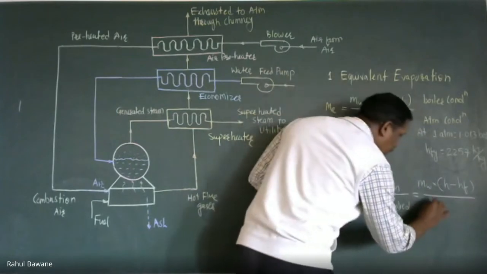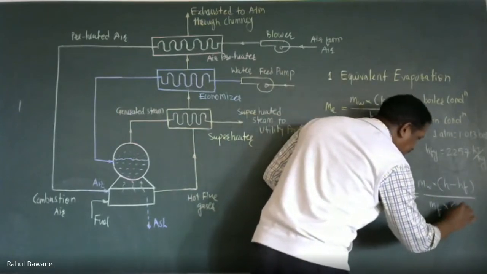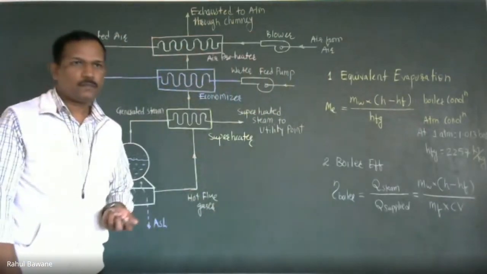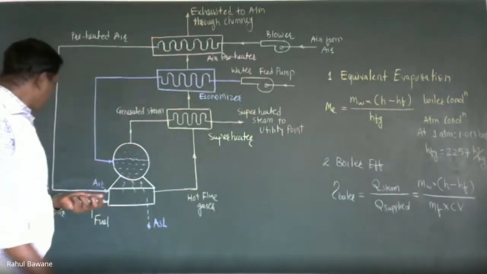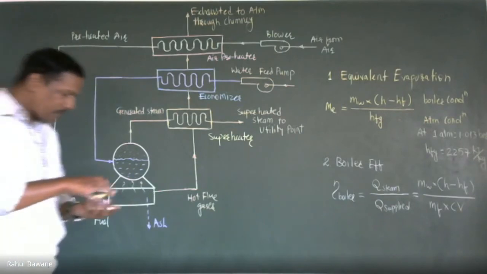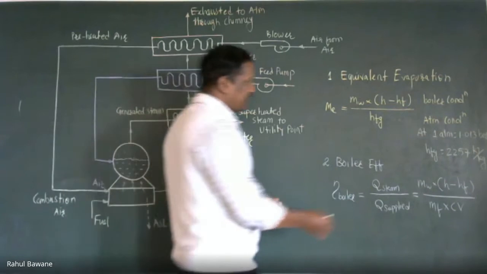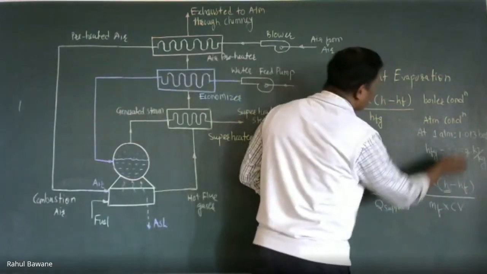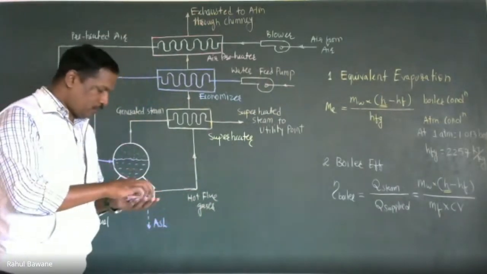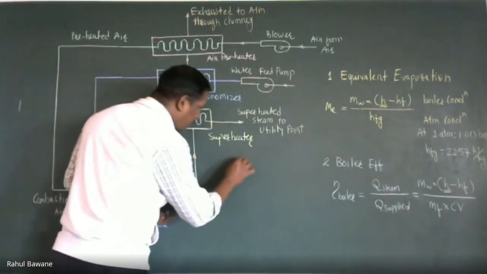So how much fuel you are supplying and what is the calorific value of that fuel? Now there is a question about this H. So let us see how that H affects.